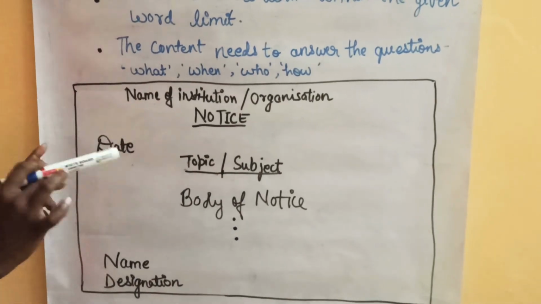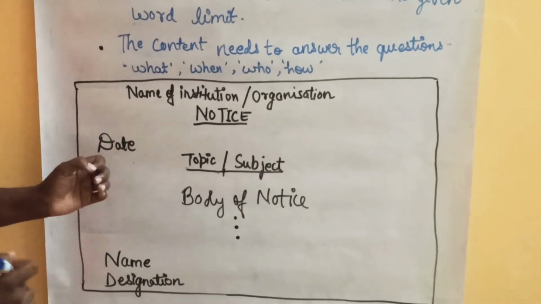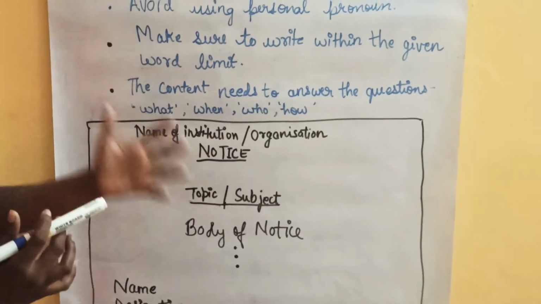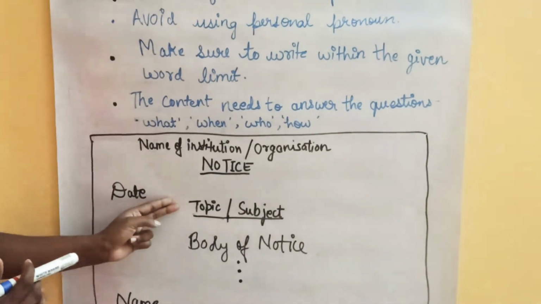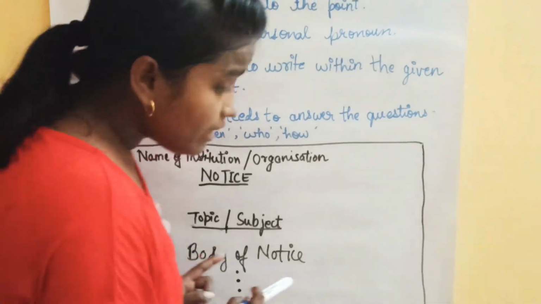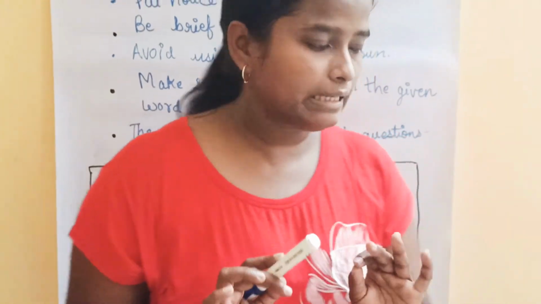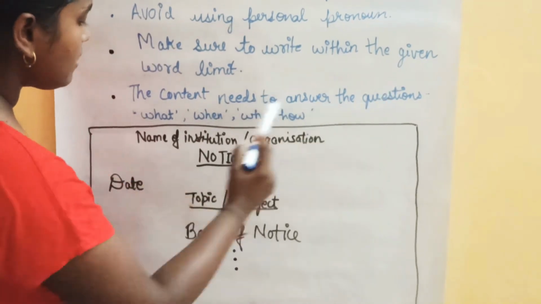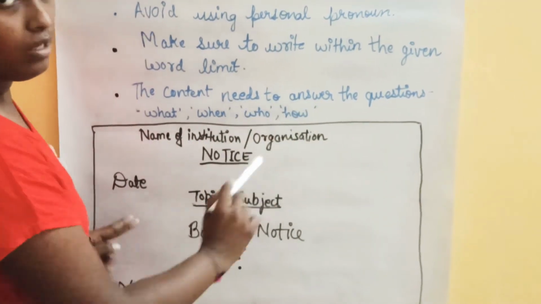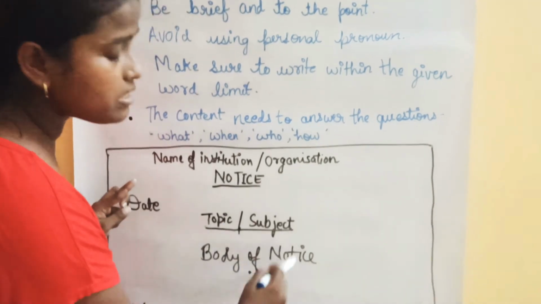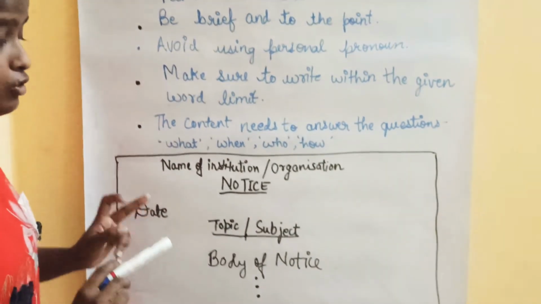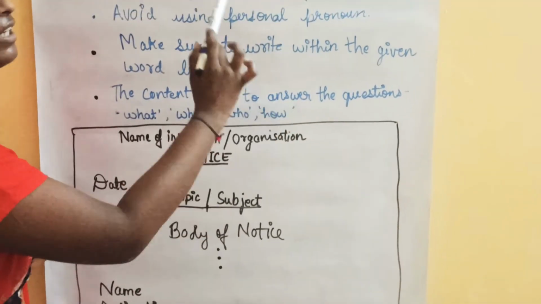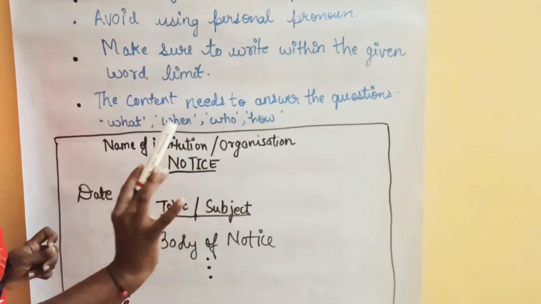Then the date. The date should be proper and in a formal way. Then the topic or the subject. Whatever the question is saying, what is the purpose of writing the notice, you have to write that topic or subject here. Then the most important thing is the body of the notice. That is, you have to answer those questions: what, when, who, and how. All these questions should be answered in the body of the notice, so that one knows what the notice is for.